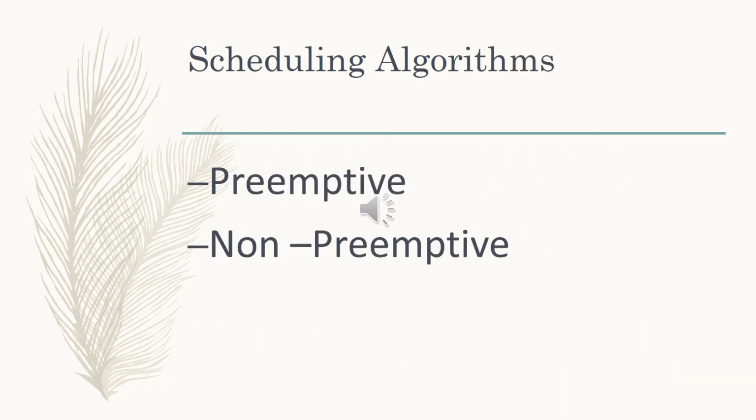Scheduling algorithms are mainly classified into two basic types, preemptive type and non-preemptive type. Preemptive means that while the CPU is executing a particular process, if something happens, that execution can be interrupted. That is called preemptive. Non-preemptive means all the processes will be executed in an uninterrupted manner. Whenever a CPU is executing a process, that process execution will be completed by the CPU. That is called non-preemptive. So the scheduling algorithms are basically classified into these two types, preemptive and non-preemptive.